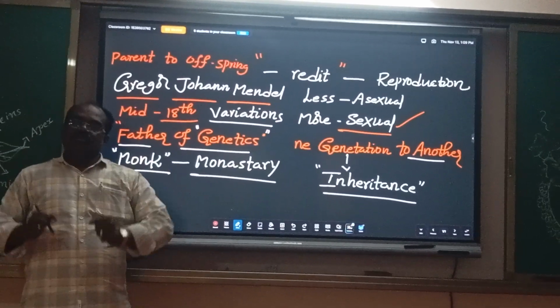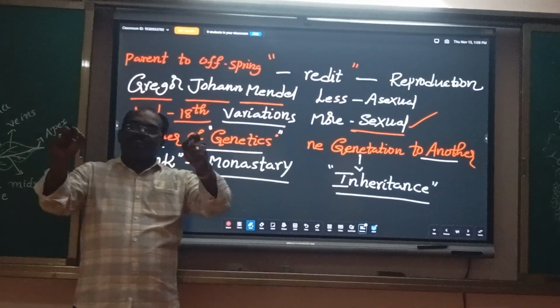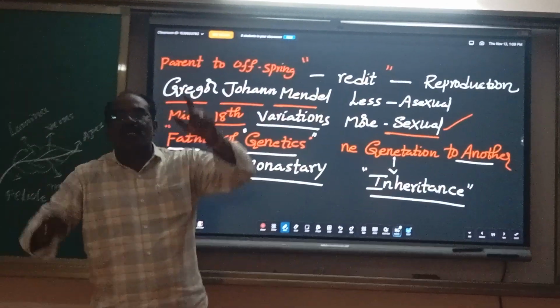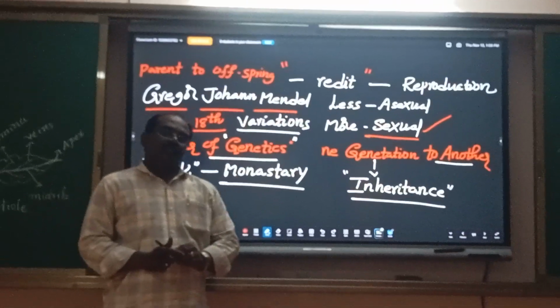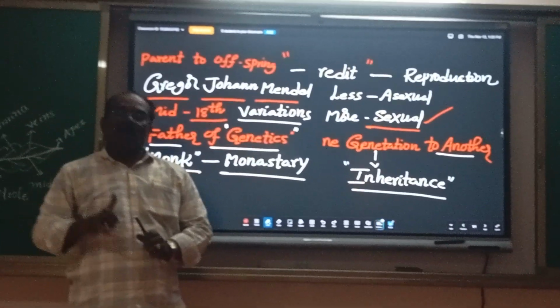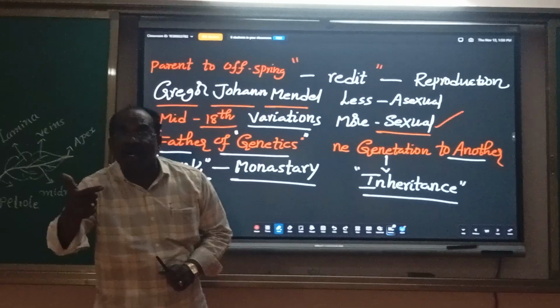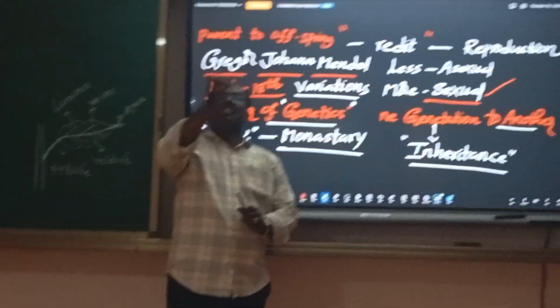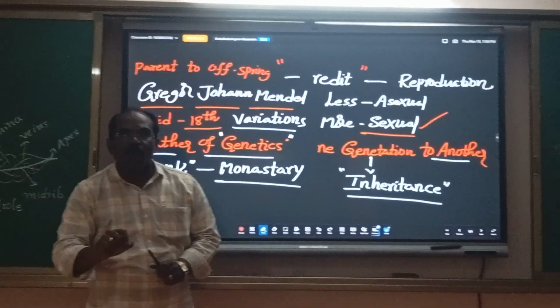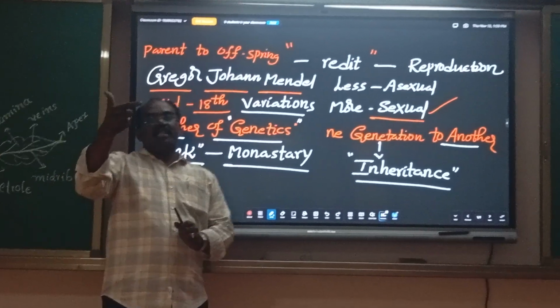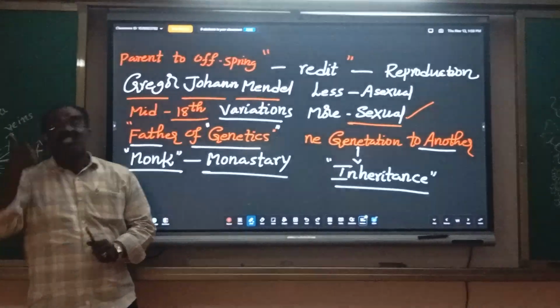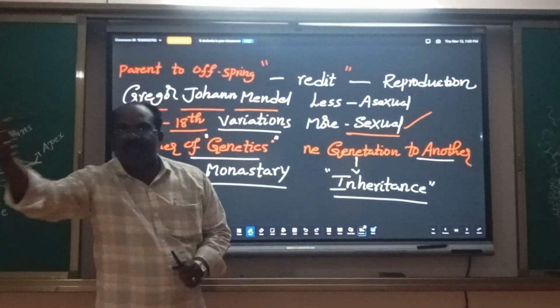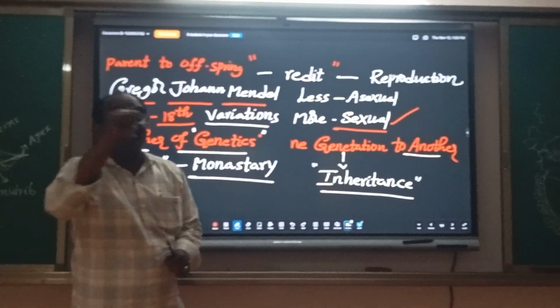He was observing different species of plants in the monastery garden for experimental work. What is the experimental work? How variations are passed from parent to offspring and from one generation to another generation. That's why he was observing different species of plants in the monastery garden.